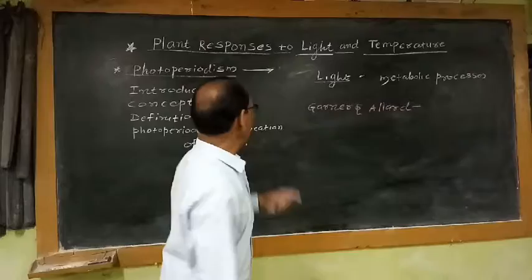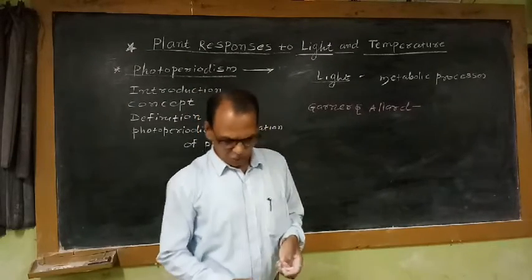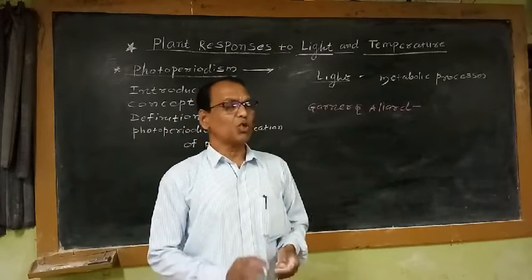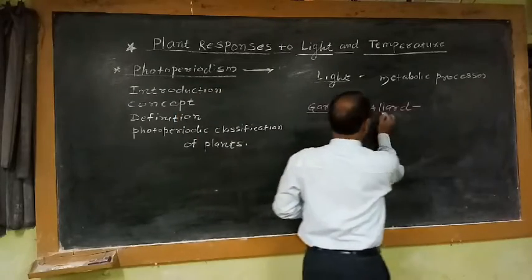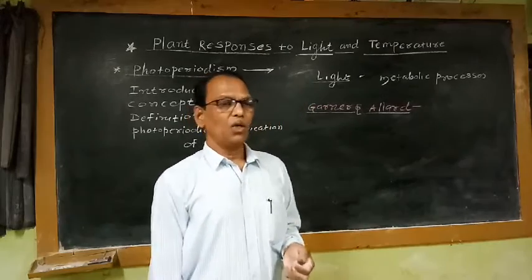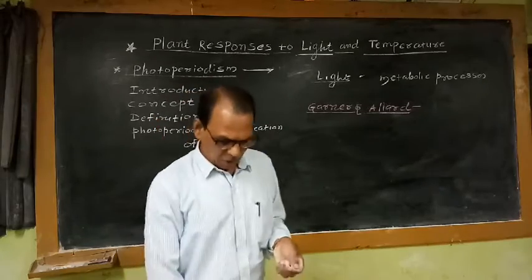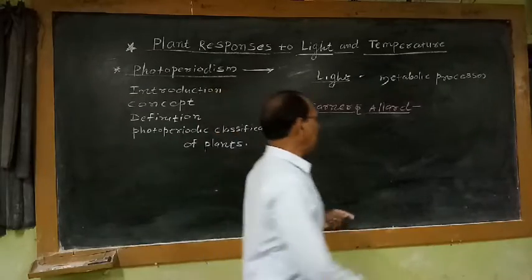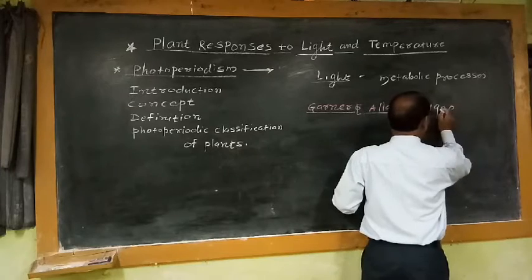Garner and Allard used the term photoperiodism for the response shown by the plant to the relative lengths of day and night. Every flowering plant shows some response to the light period as well as the dark period, and this was first studied by these two workers while working with Maryland Mammoth tobacco and Glycine max.